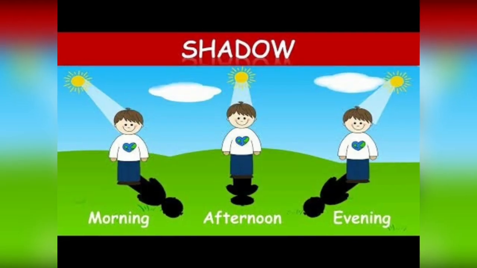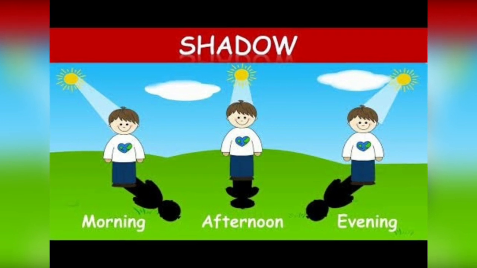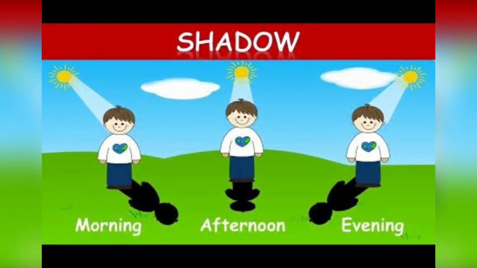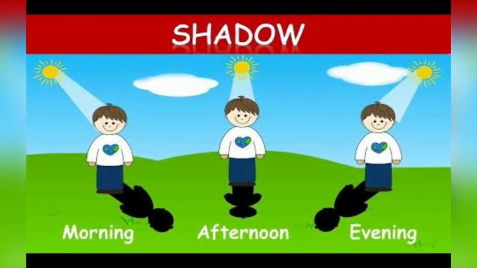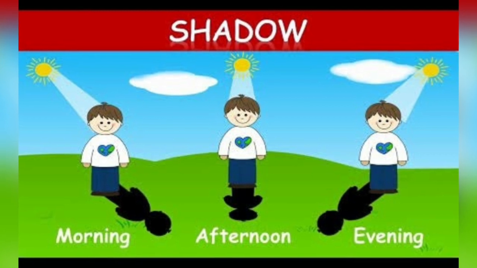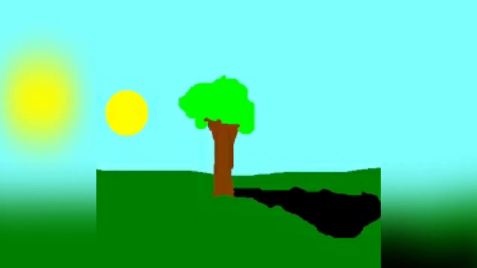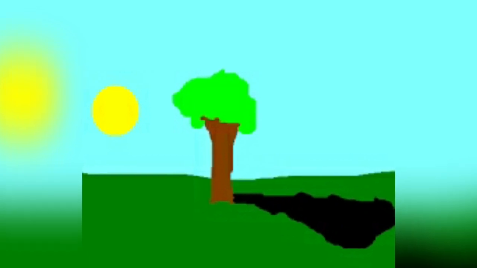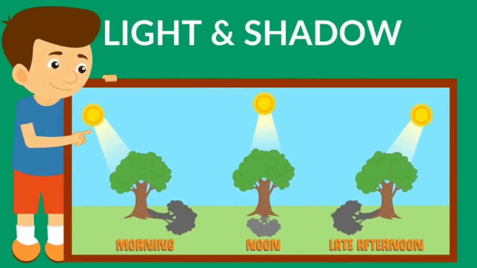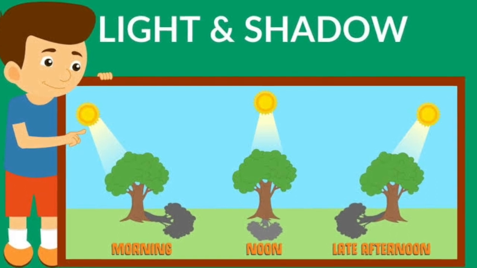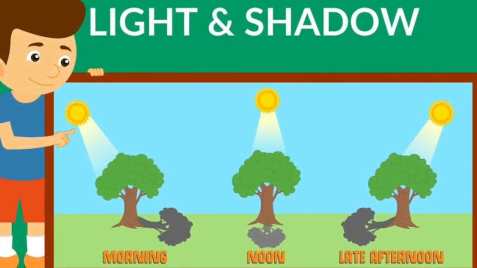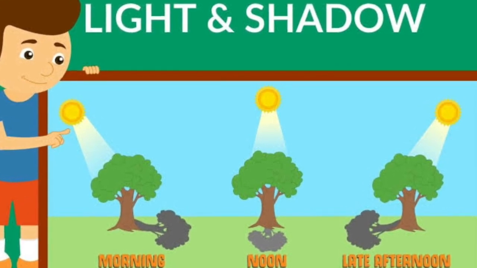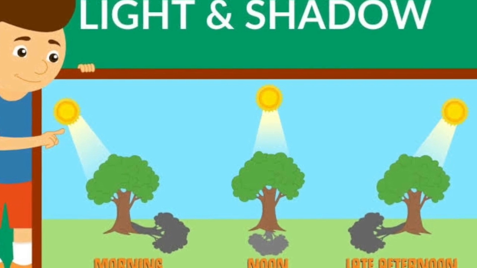Next, shadow. You can see your dark image on the ground when you stand under the sun. A shadow is always formed on the opposite side of the light. The size of the shadow changes from time to time during the day due to change in the direction of the sun. In the morning, the shadow is long. In the noon, the shadow is short. In the evening, the shadow is long.